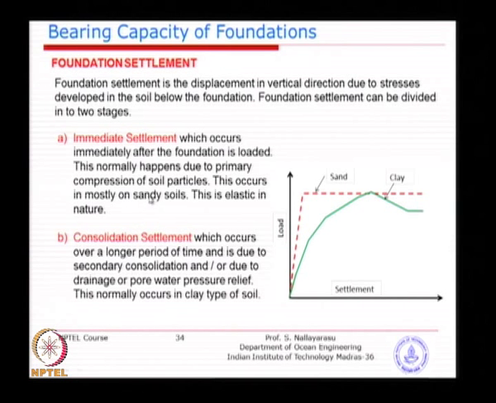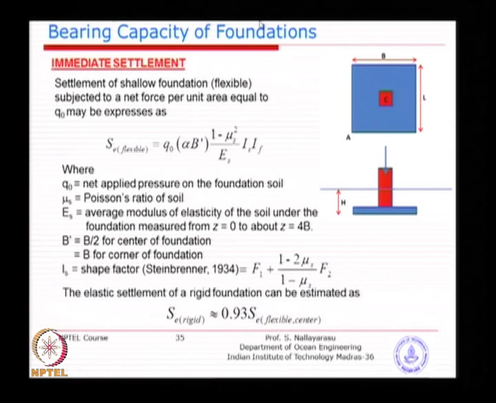We will only look quickly at how to estimate the immediate settlement on two classes of soils. The first one is the general elastic formula. You could easily see this is very similar to, and derivable from, the basics of the stress-strain criteria. Here q0 is the applied pressure due to the structure placed on top of the soil, and mu and Es are the elastic properties, Poisson's ratio and the elastic modulus. The whole thing depends on this particular value: the larger it is, the smaller the displacement. That is where the whole matter relies.